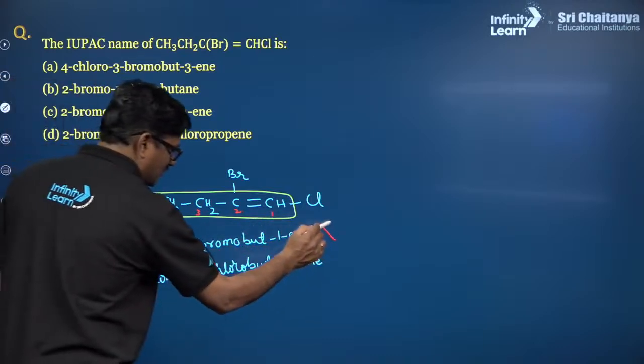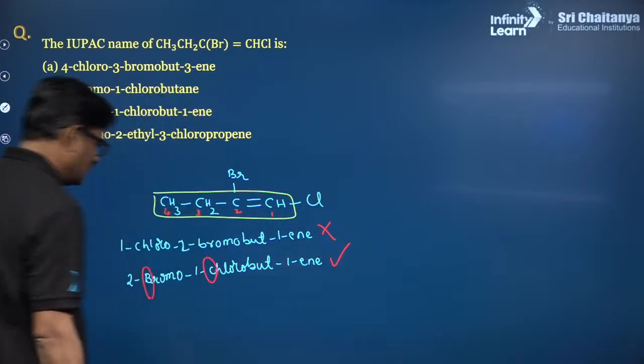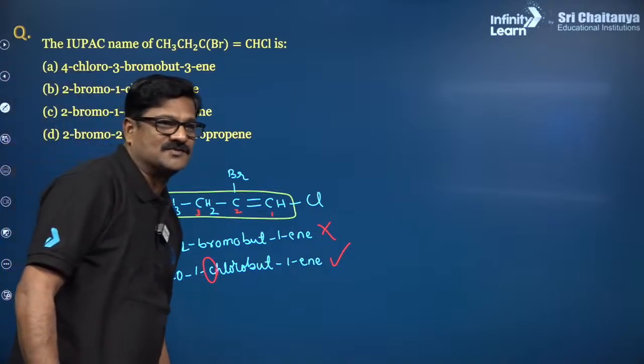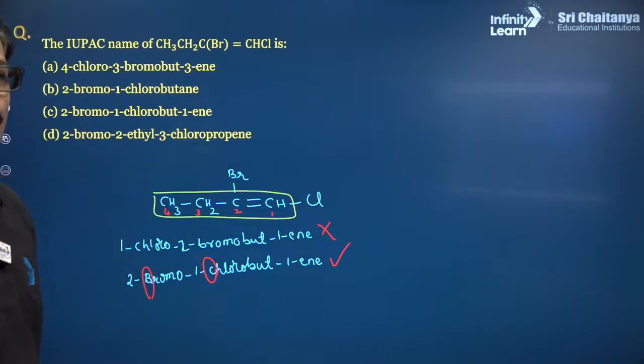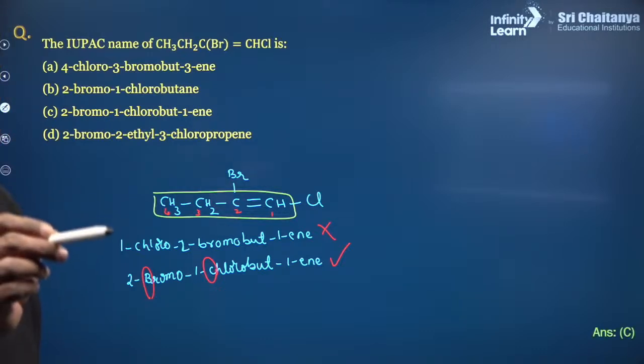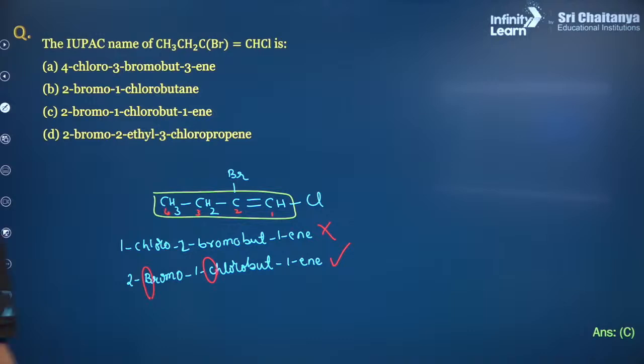So this is not correct and this is correct. Based on that, your answer is going to be, alphabetically this will be wrong if you write 1-chloro then bromo. So bromo first, chloro second, alphabetical. Answer is going to be C.